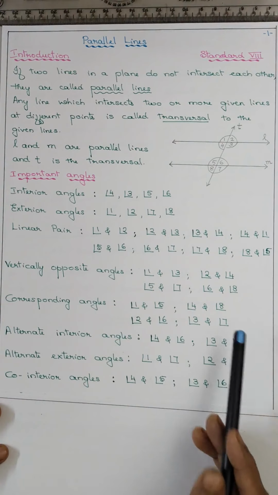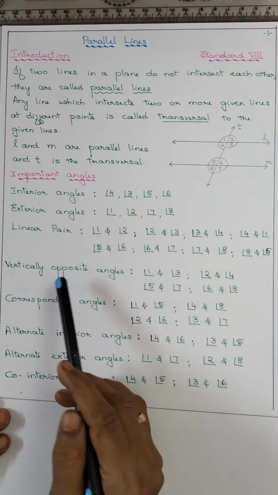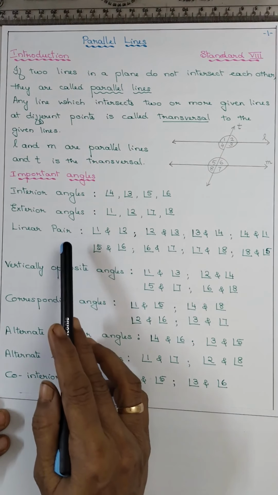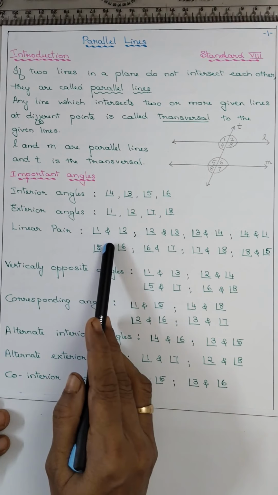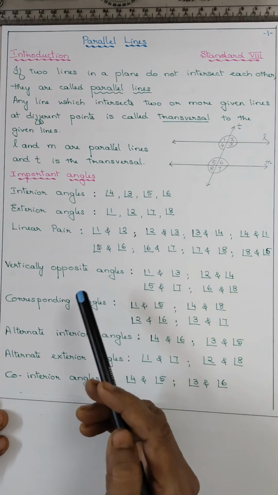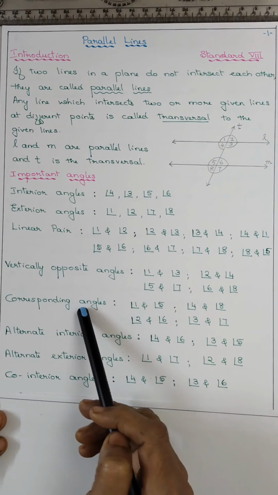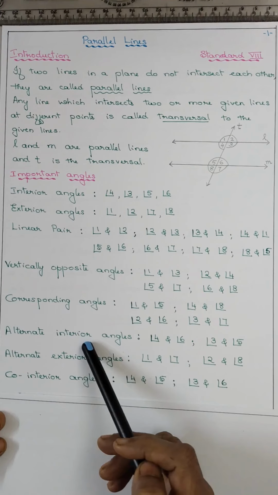In any parallel lines, the linear pair, the sum of the two angles is 180. Vertically opposite angles are equal. Corresponding angles are equal. Alternate interior angles are equal.